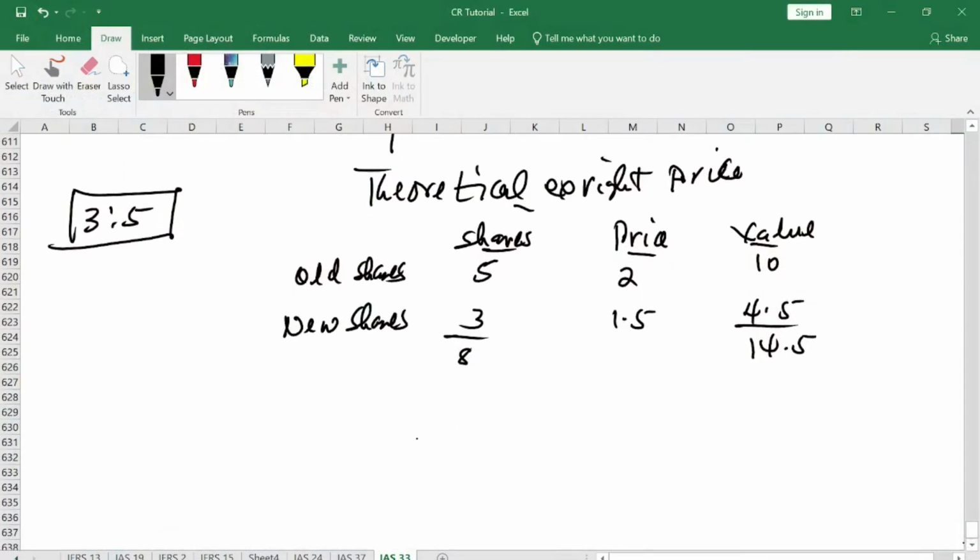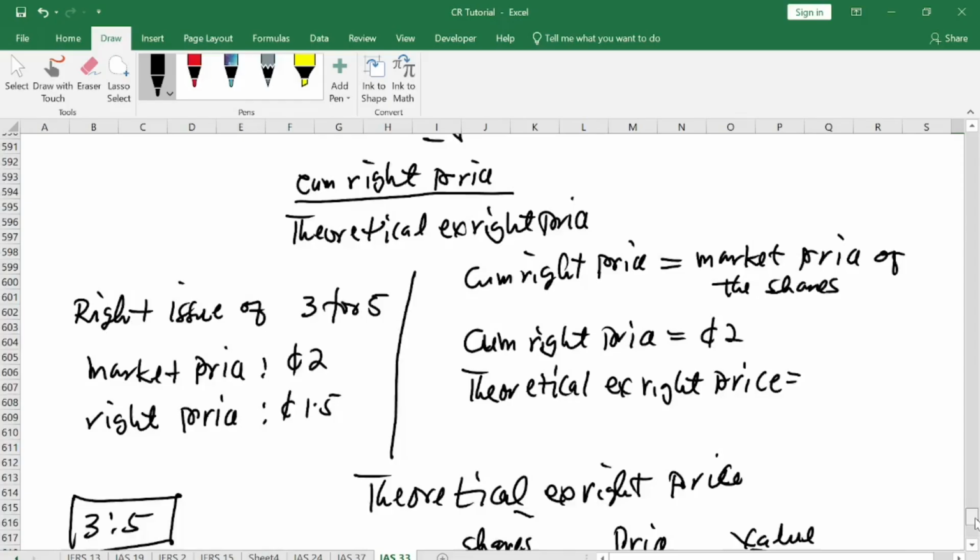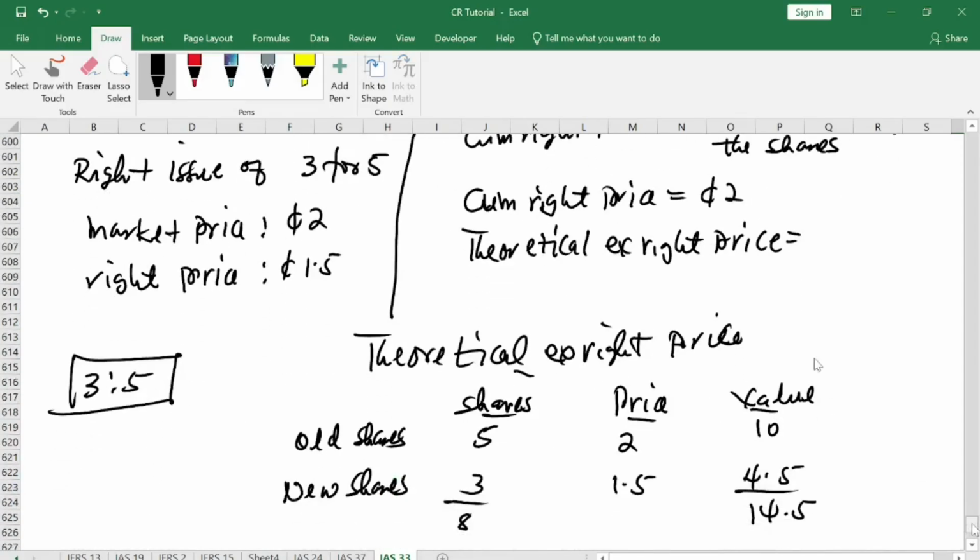Alright, so when you are done, then you divide the values. So you will have the theoretical ex-right price to be the value, which is 14.5 divided by 8. That gives you 1.8. So that's what the ex-right price is. So here your ex-right price is 1.8.